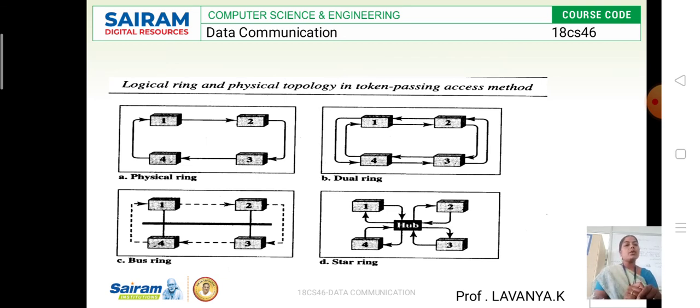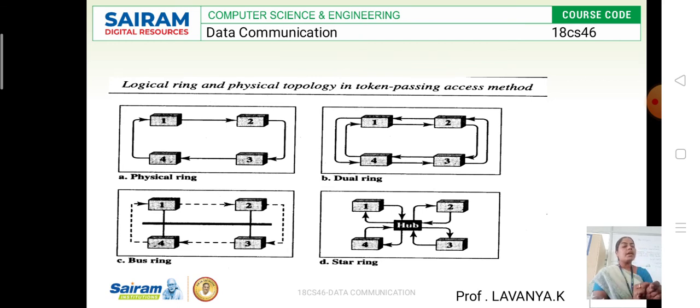The physical ring: here there are four stations interlinked in a circular motion. Whenever A wants to send to B, or station 2 sends to station 3, then station 3 to 4, again 4 to 1, like that. Each and every piece of data circulates in the circular motion, in a ring format. If one station fails, the entire system goes down.